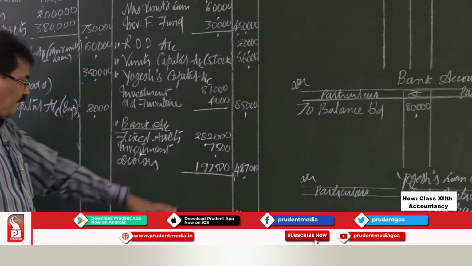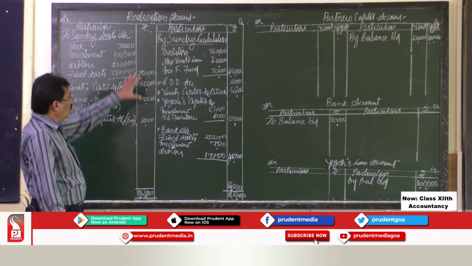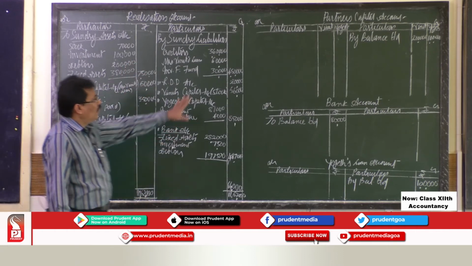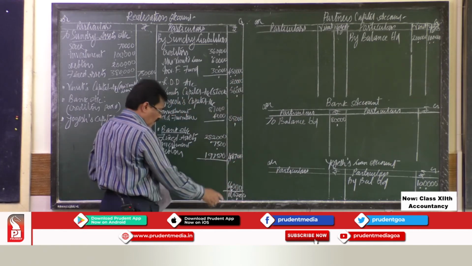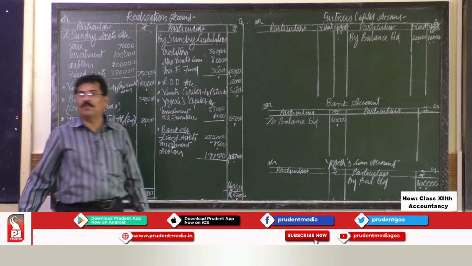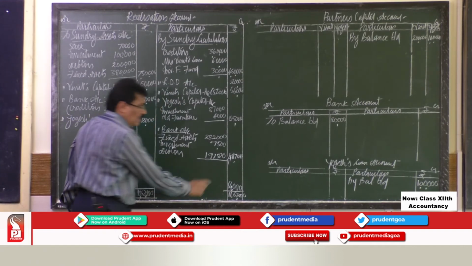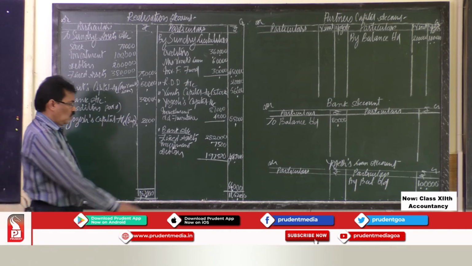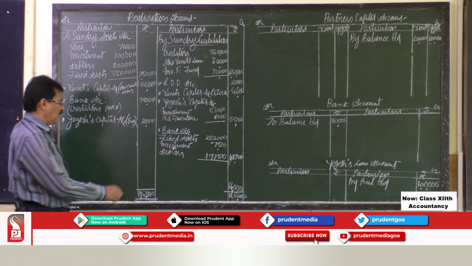So the balancing figure is 64,000. So debit side total minus credit side total up to here. When we subtract, you will get the difference of rupees 64,000. This is called loss on realization. So this loss on realization should be transferred to partner's capital account.